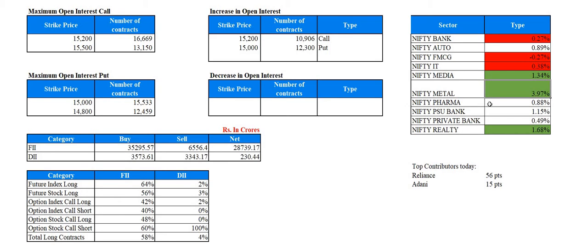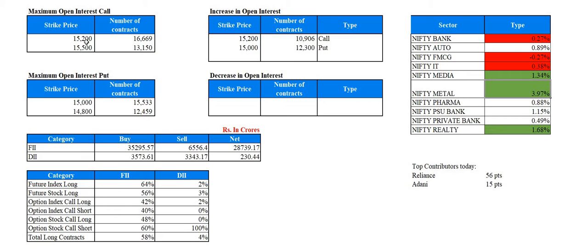Speaking about the next expiry, we'll go and see the open interest of the next expiry. This next expiry is going to happen on 4th of March 2021. So the data is yet to be fully formed. People have just started to take positions in the next expiry.